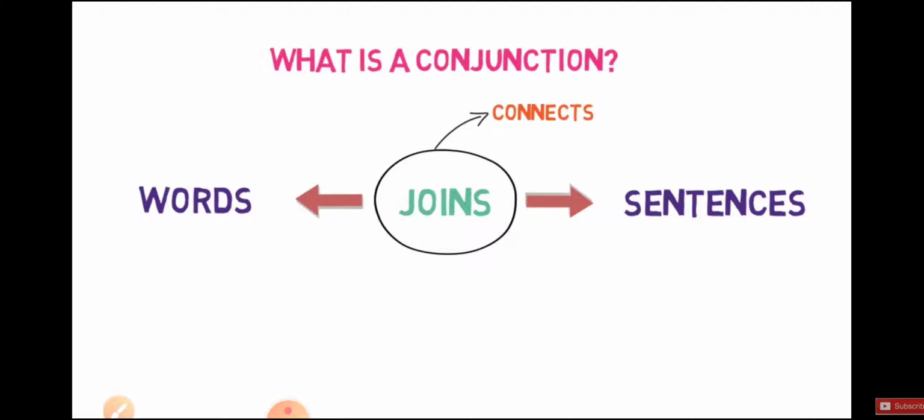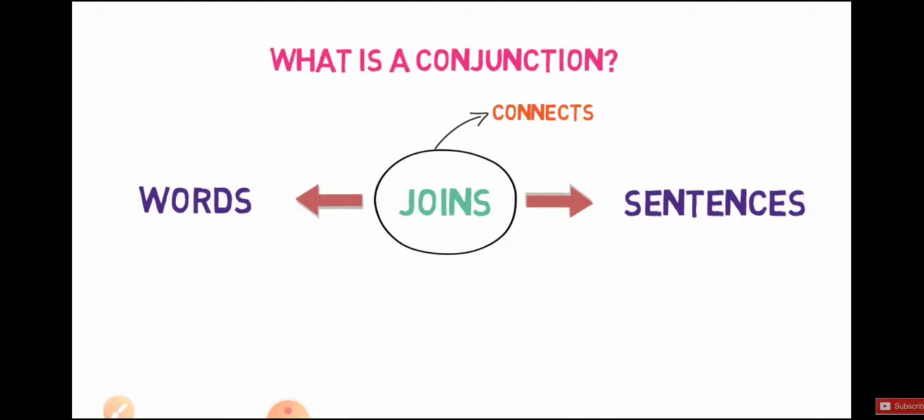So, children, in the previous classes, we have discussed noun, pronoun, verb, adverb, adjective, and preposition. In this class, we are going to discuss conjunction. So, let's get started.